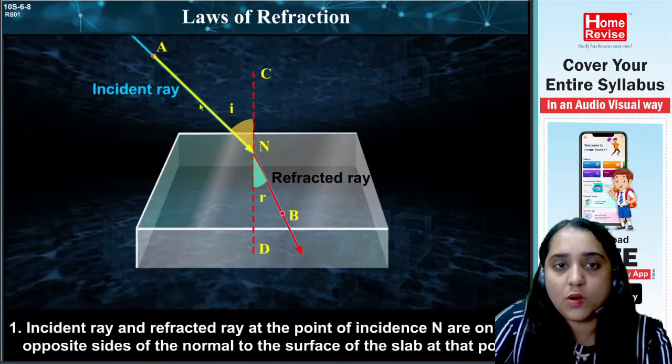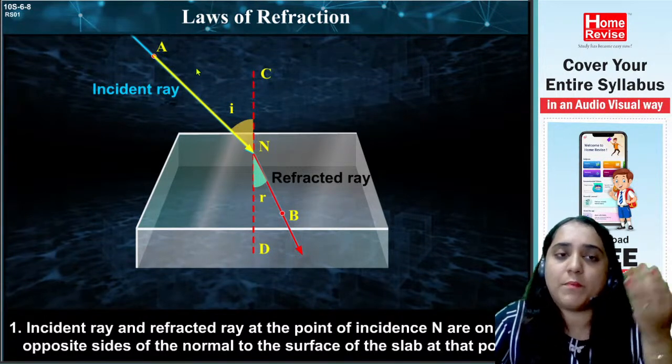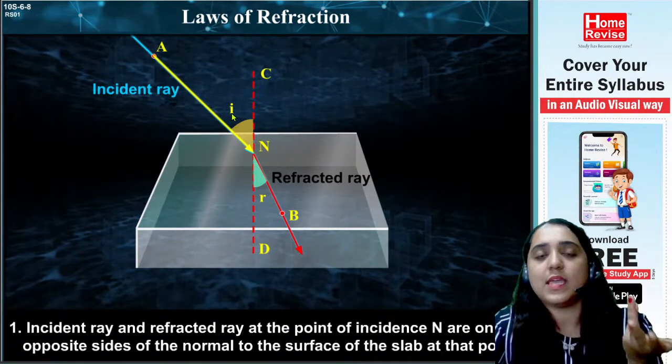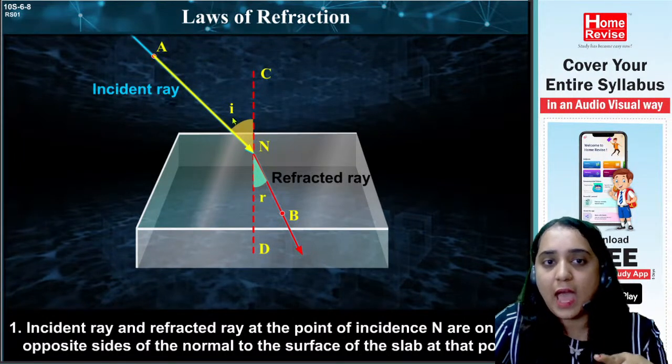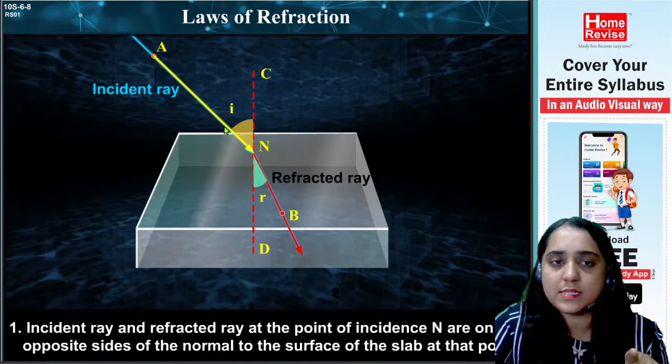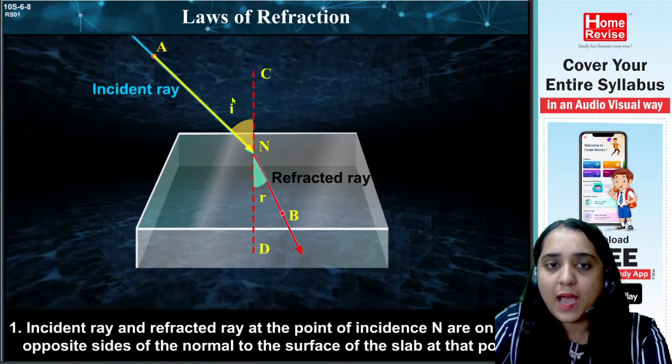So this is called the incident ray. Now, the angle formed by the incident ray is called the incident angle. The ray is called the incident ray and the angle with respect to the incident ray is called the incident angle. It is denoted by I.